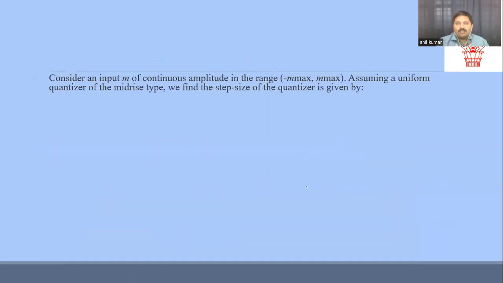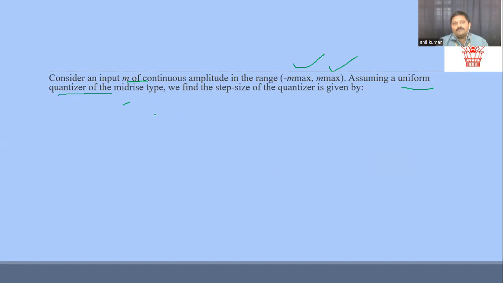Next, coming to our next discussion, we need to see the continuous input signal, which is going to vary from plus m to minus m. As it is varying between plus m and minus m, we are assuming this as my uniform quantizer.